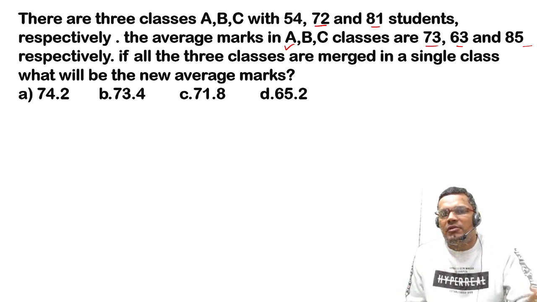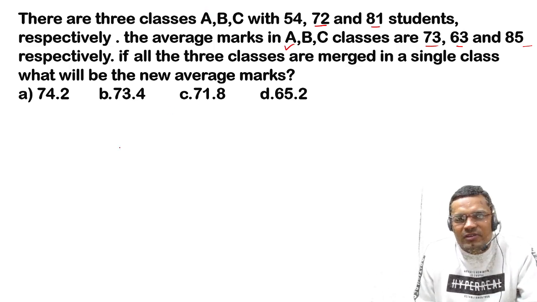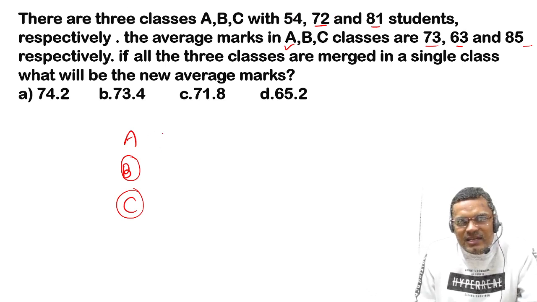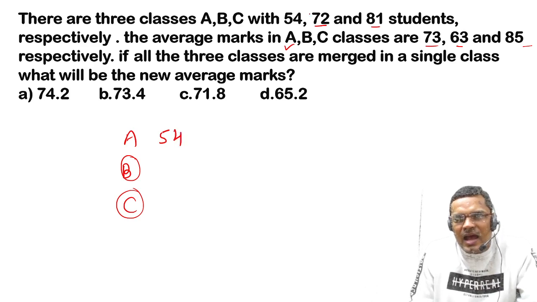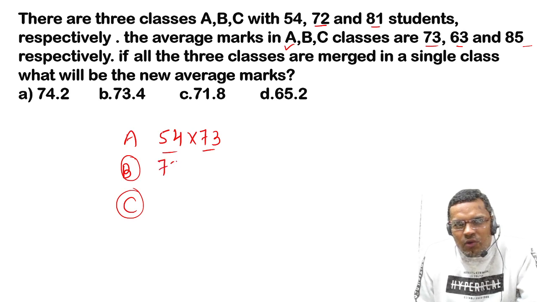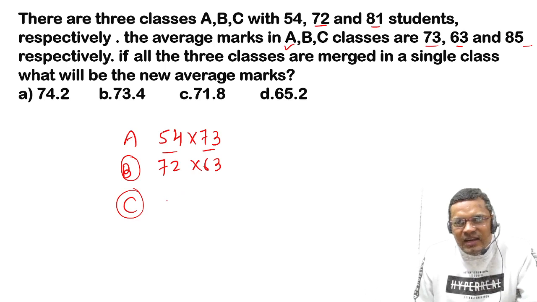If you go with the formula, first you have to calculate the total marks of class A, then class B, then class C. Class A has 54 students and the average is 73, so total marks of class A is 54 into 73. Total marks of class B is 72 into 63, and total marks of class C is 81 into 85.